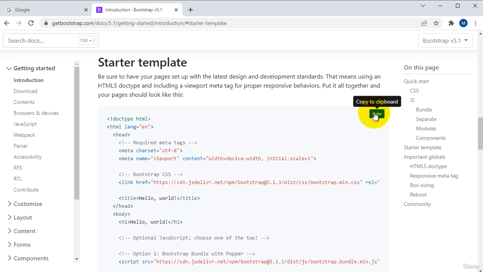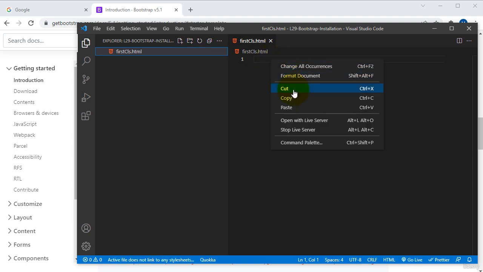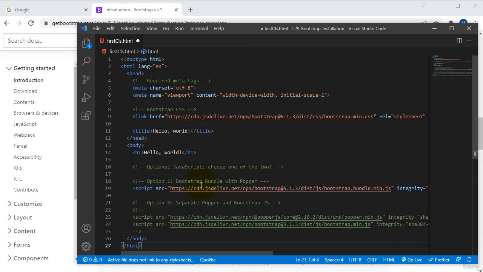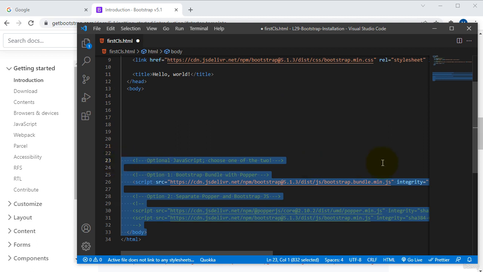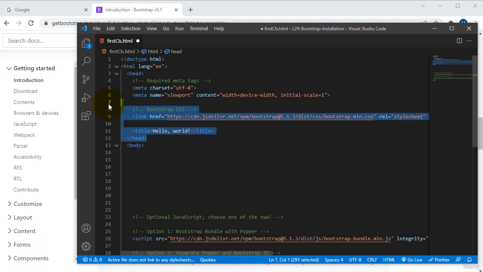What I will do is go with the Bootstrap starter template. First I will copy this, open my code editor, open a new file, and save it as class.html. Now I will paste this one like this. Now we can see the CDN installation file and coding. Here you can see the body, and after closing the body, you can see the JavaScript related CDN link. After the head closing tag, you can get min.css. This is purely the installation process into your file.